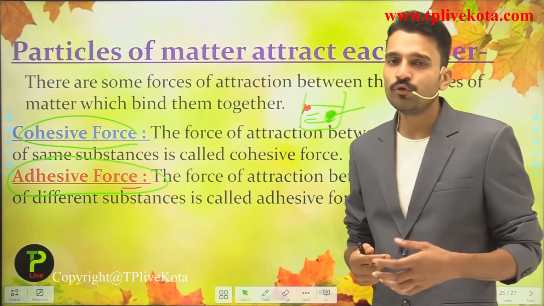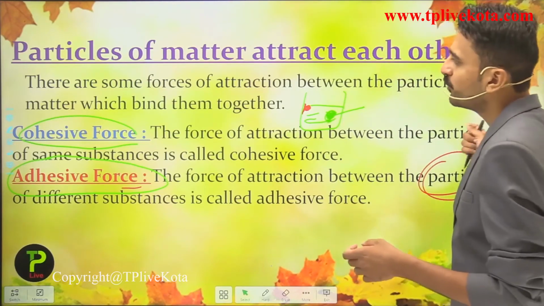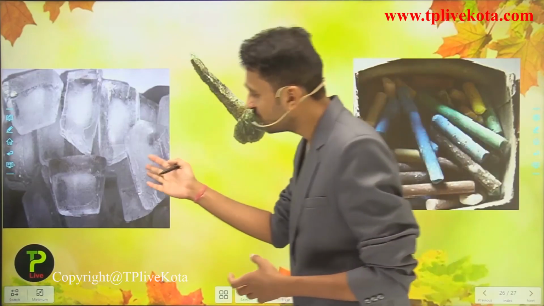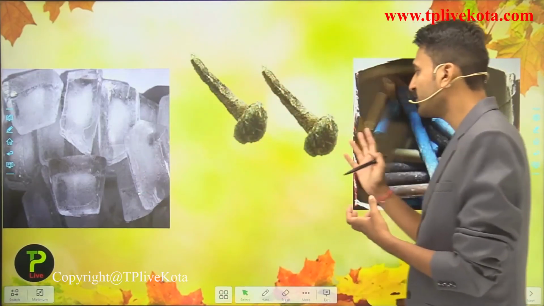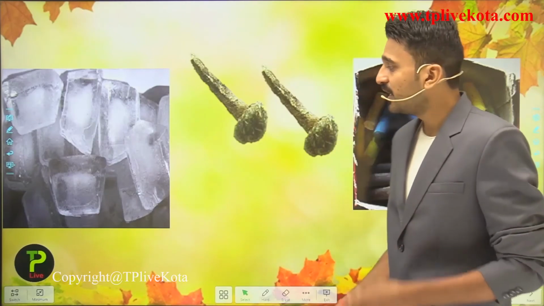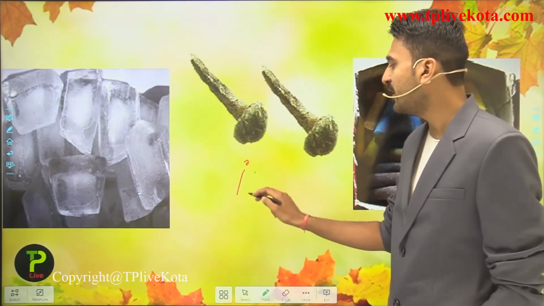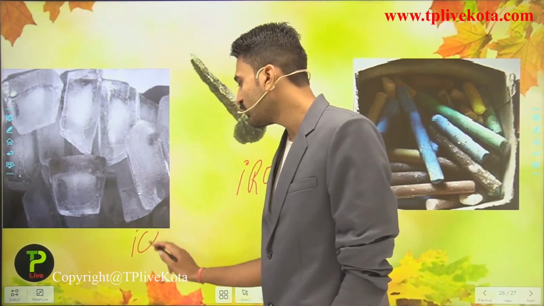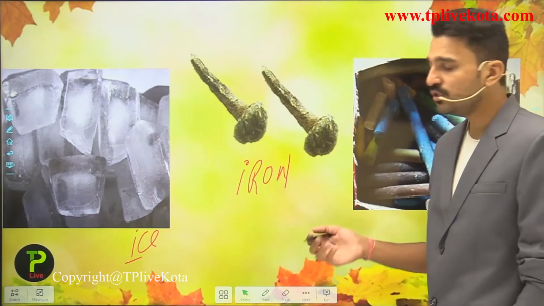So now students, you know all about the matter. Moving on to the next, let us see different types of particles, that is the solid, this is also solid and this is also solid. So how do they differ? They differ in their force of attraction. Here you see, these are the iron nails. This is ice cubes, so ice, and here you see the chalk.